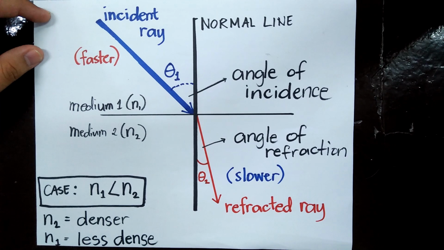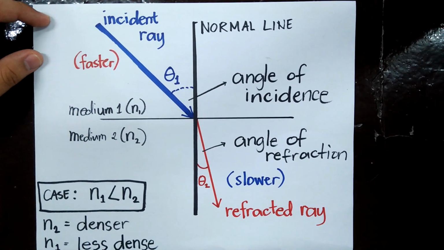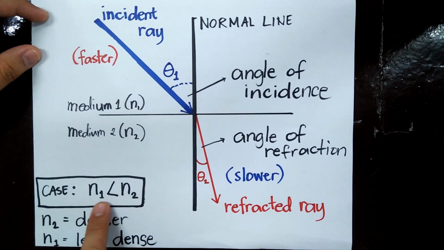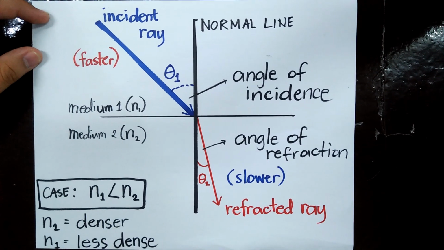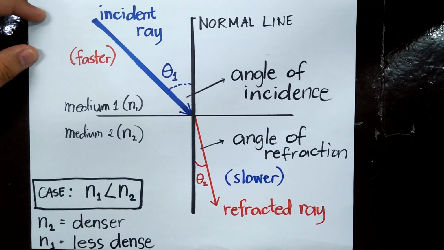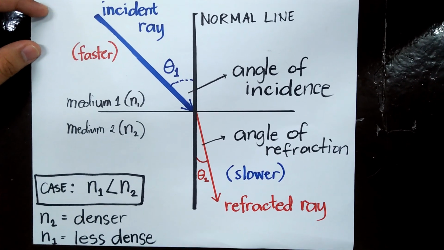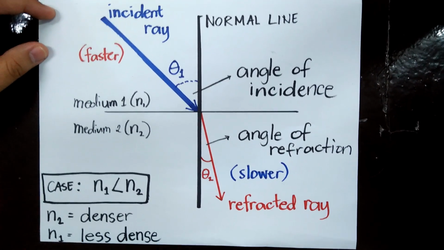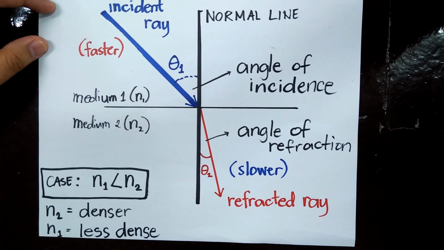So let's take case number 1, for example, wherein N1 is less than N2. This means that our N1 is less dense and our N2 is denser in this case. So how does white light behave or refract in this manner?